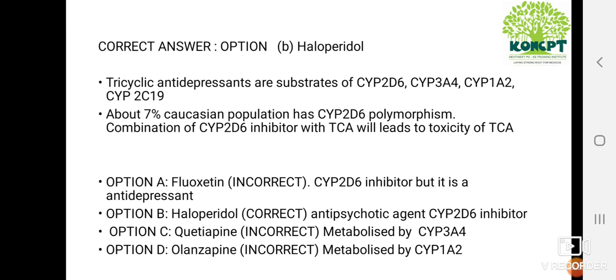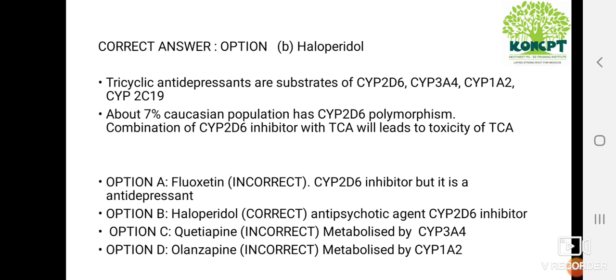So, among the options given, option A is fluoxetine, which is also a CYP2D6 inhibitor, but it is an antidepressant. Option B is haloperidol. It is an antipsychotic agent which is a CYP2D6 inhibitor. So, when haloperidol is combined with tricyclic antidepressants, it will lead to the toxicity of tricyclic antidepressants. Option C is quetiapine, that is metabolized by CYP3A4. Option D is olanzapine, it is metabolized by CYP1A2.